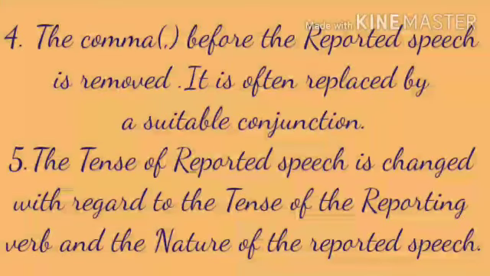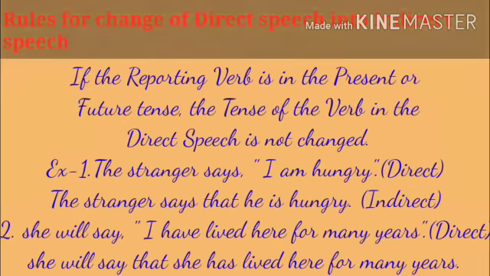The comma before the reported speech is removed. It is often replaced by a suitable conjunction. We use that. Next, the tense of the reported speech is changed with regard to the tense of the reporting verb and the nature of the reported speech. Rules for change of direct speech into indirect speech.